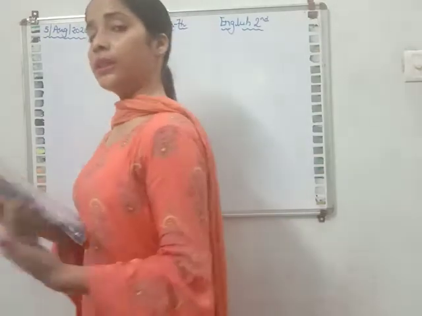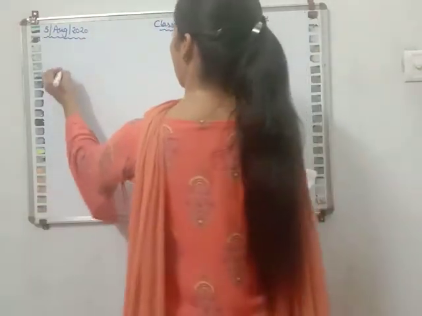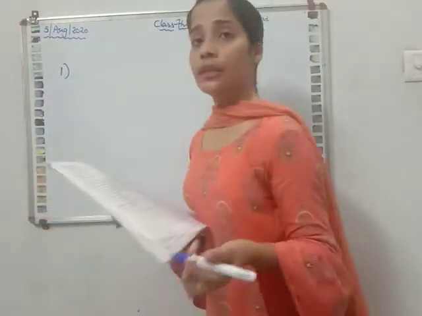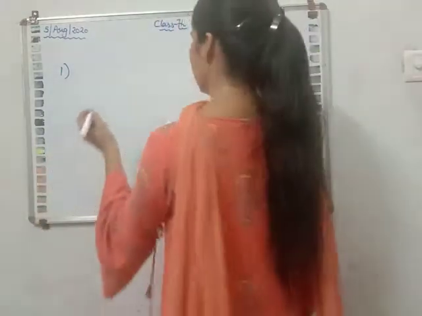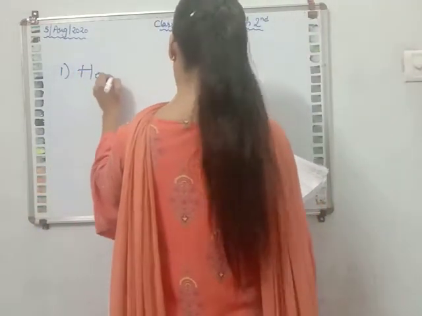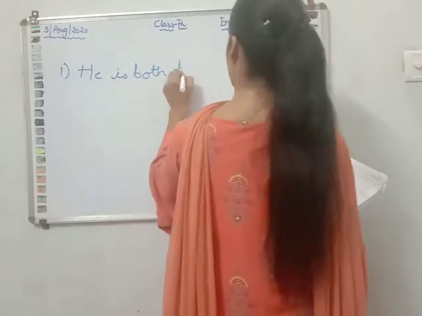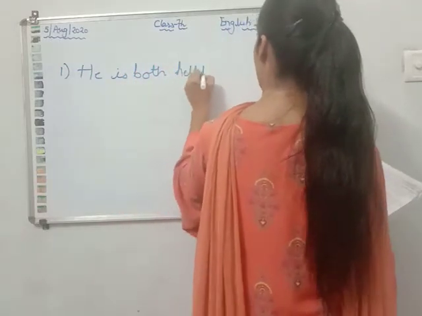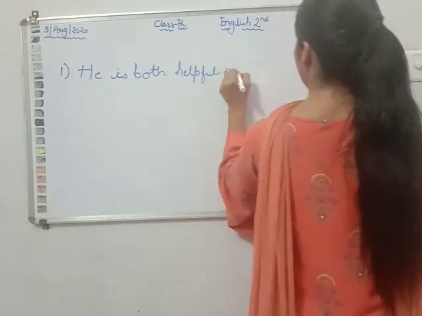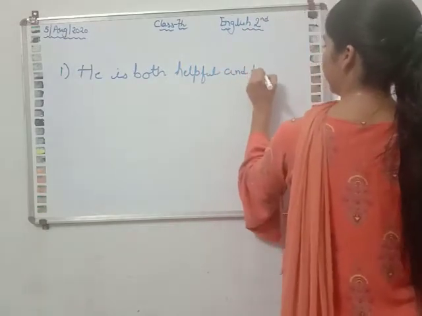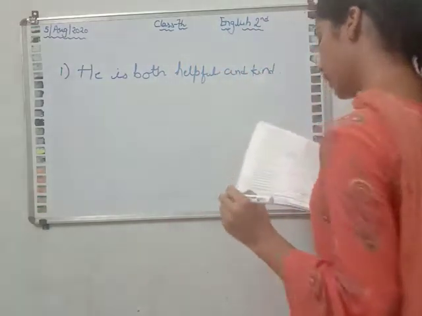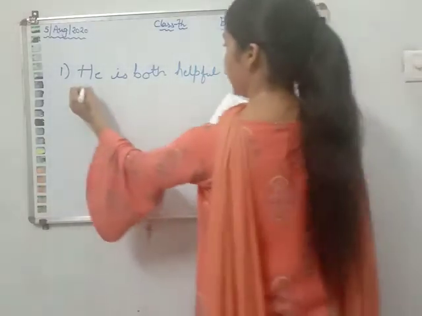Change the following affirmative to negative. He is both helpful and kind. This is complicated. You will not write he is not. You will make changes over here. So how will you write?